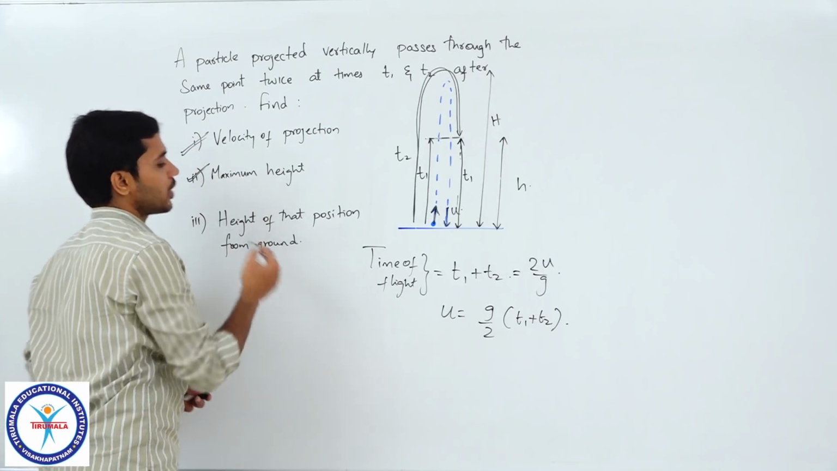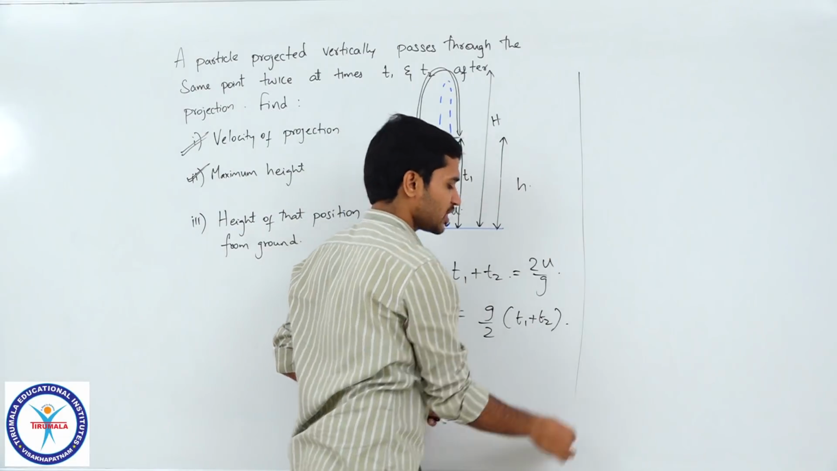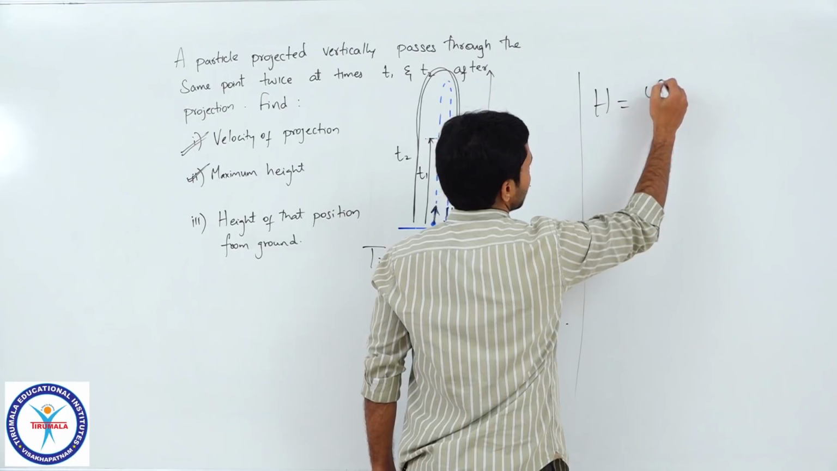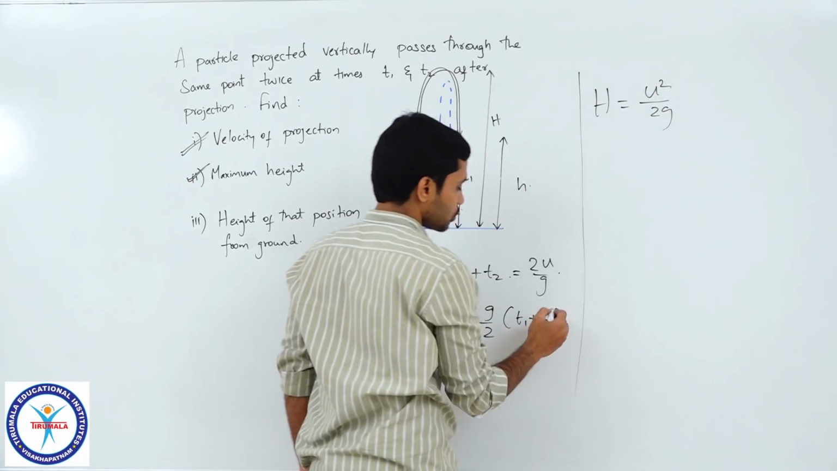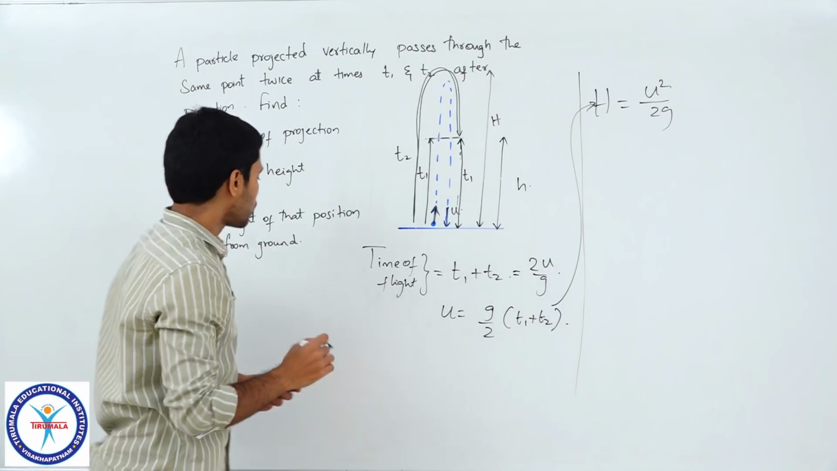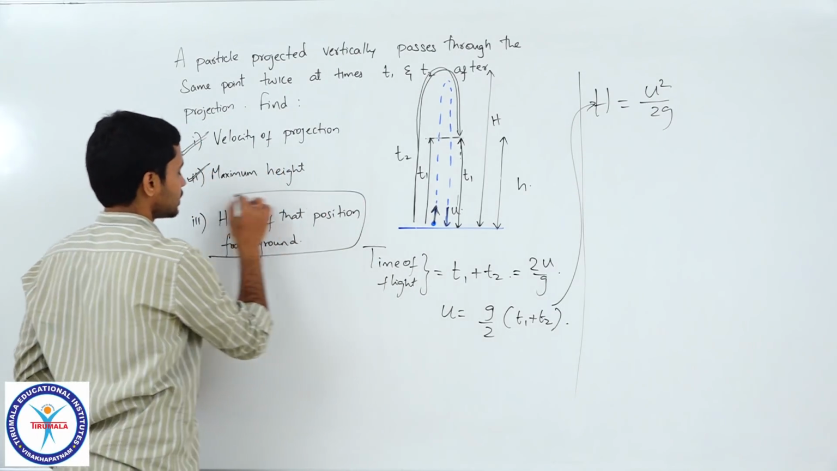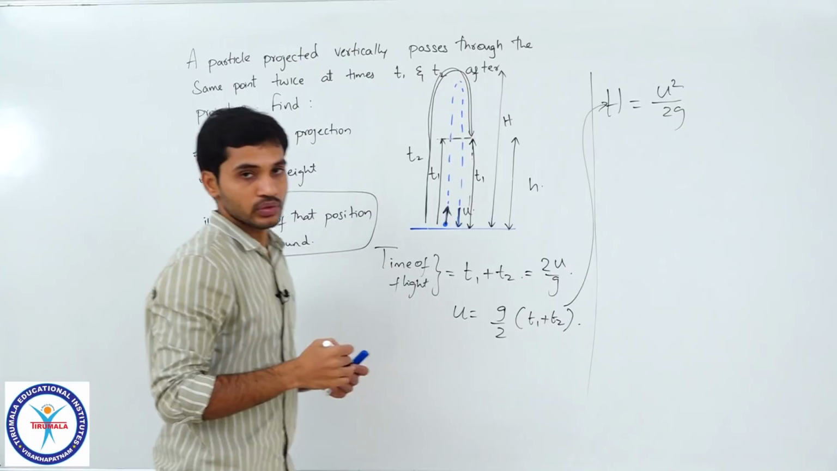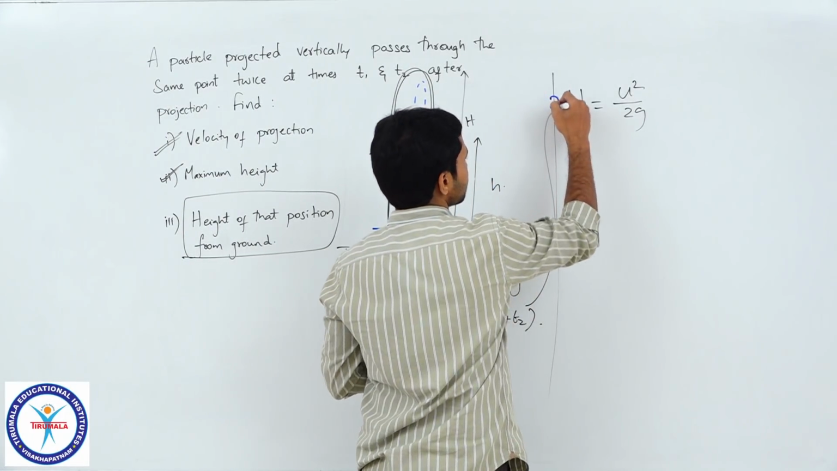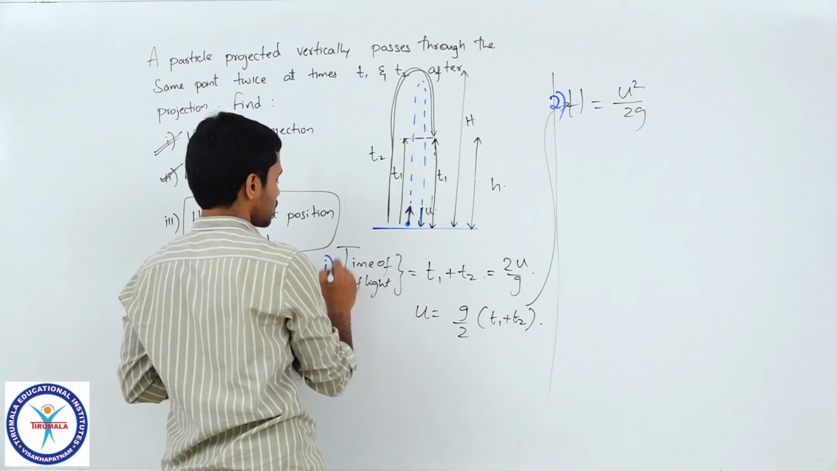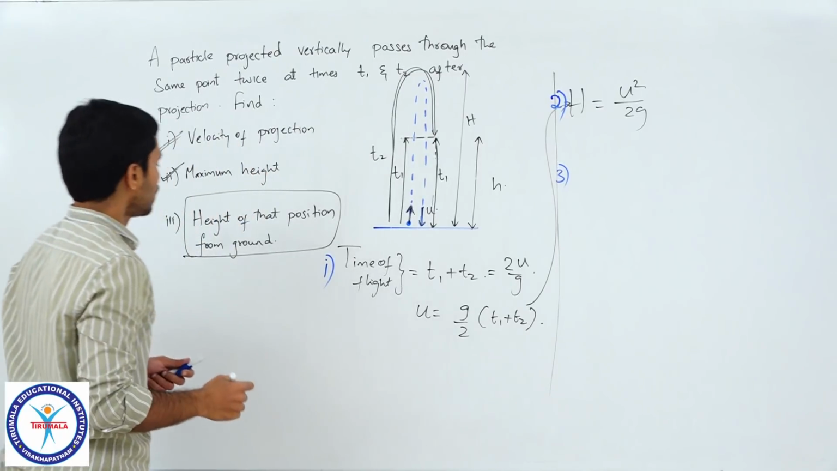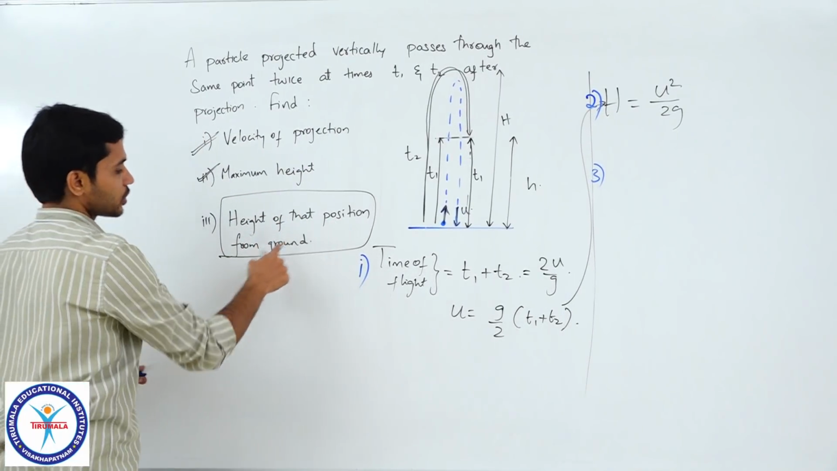Now, maximum height. How do I find maximum height? I already know the initial velocity. Maximum height is very easy: u square by 2g. Substitute u into this and you will get the maximum height. Now, what is the height of that position from ground? We need to find small h. So this is the second question, this is the first question, now the third question: height of that position from ground.